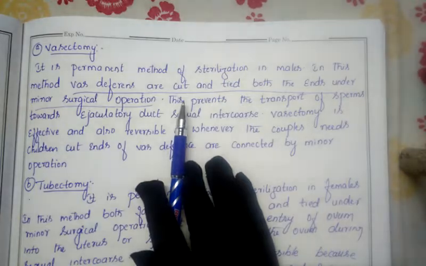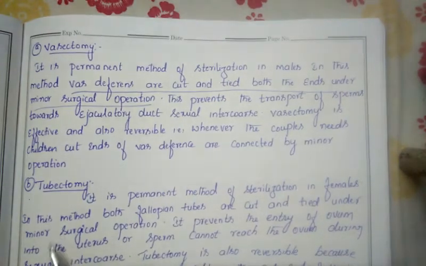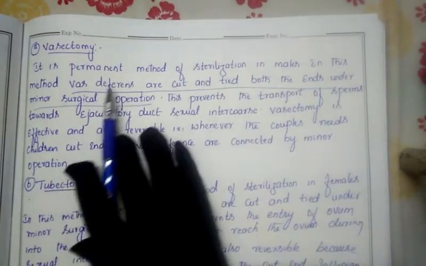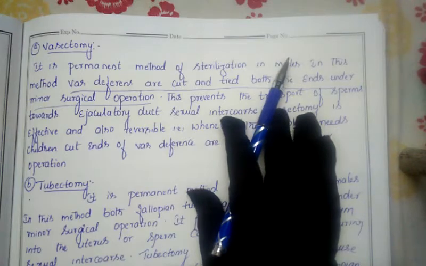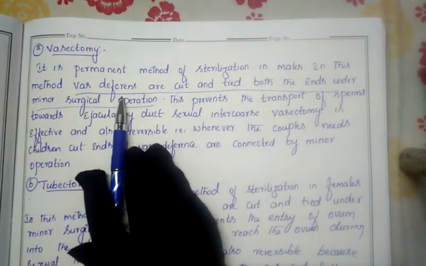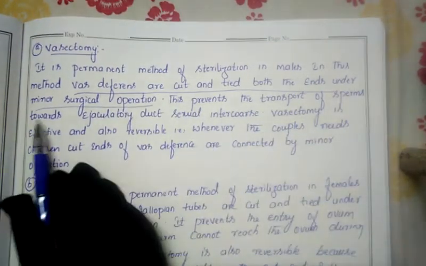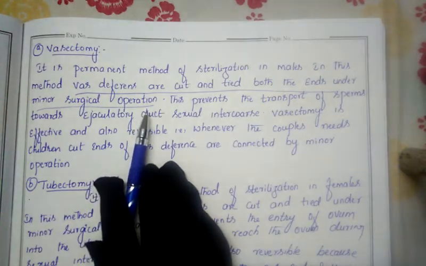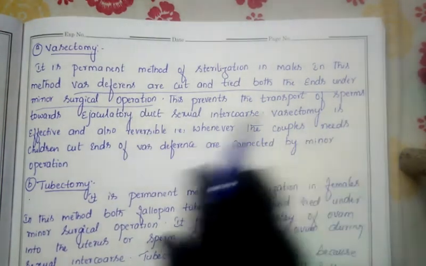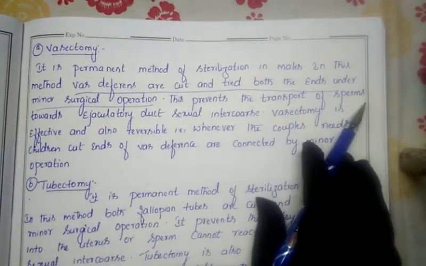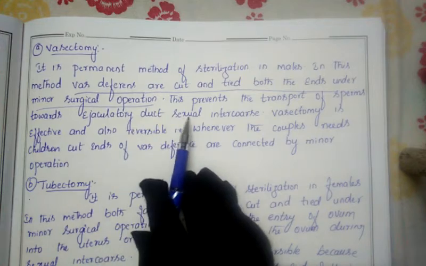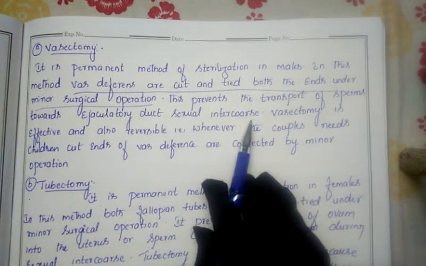So always they will be in a fertile condition, but that operation will be done for the female. So this is another type of contraceptive device. As I said here, the vas deferens are cut and tied at both ends under a minor surgical operation. Due to that, the transport of sperm towards the ejaculatory duct during sexual intercourse will get prevented.